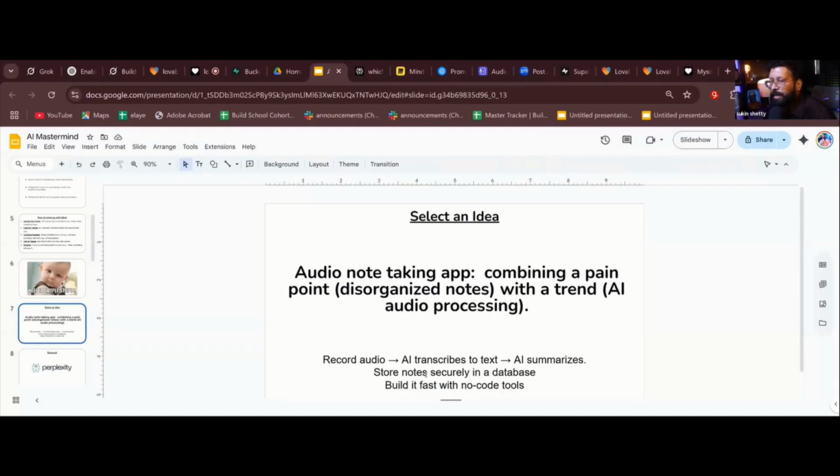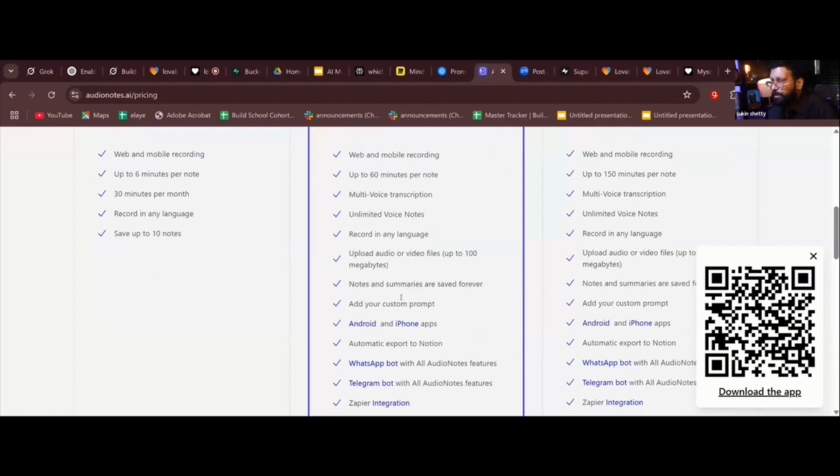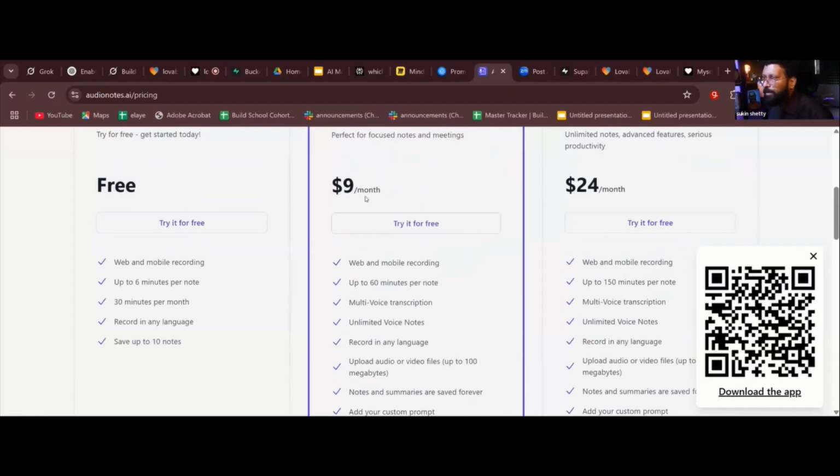AI recording in different languages. That is when this competitor analysis will help you. Okay, I have not considered this feature, so maybe I can add this feature in my app. Okay, is it clear how you can use Perplexity to do research on the competitors, what is available, see what you are missing in your planned feature, and if there is any gap in this feature, you can add that. Now you have another price analysis also.